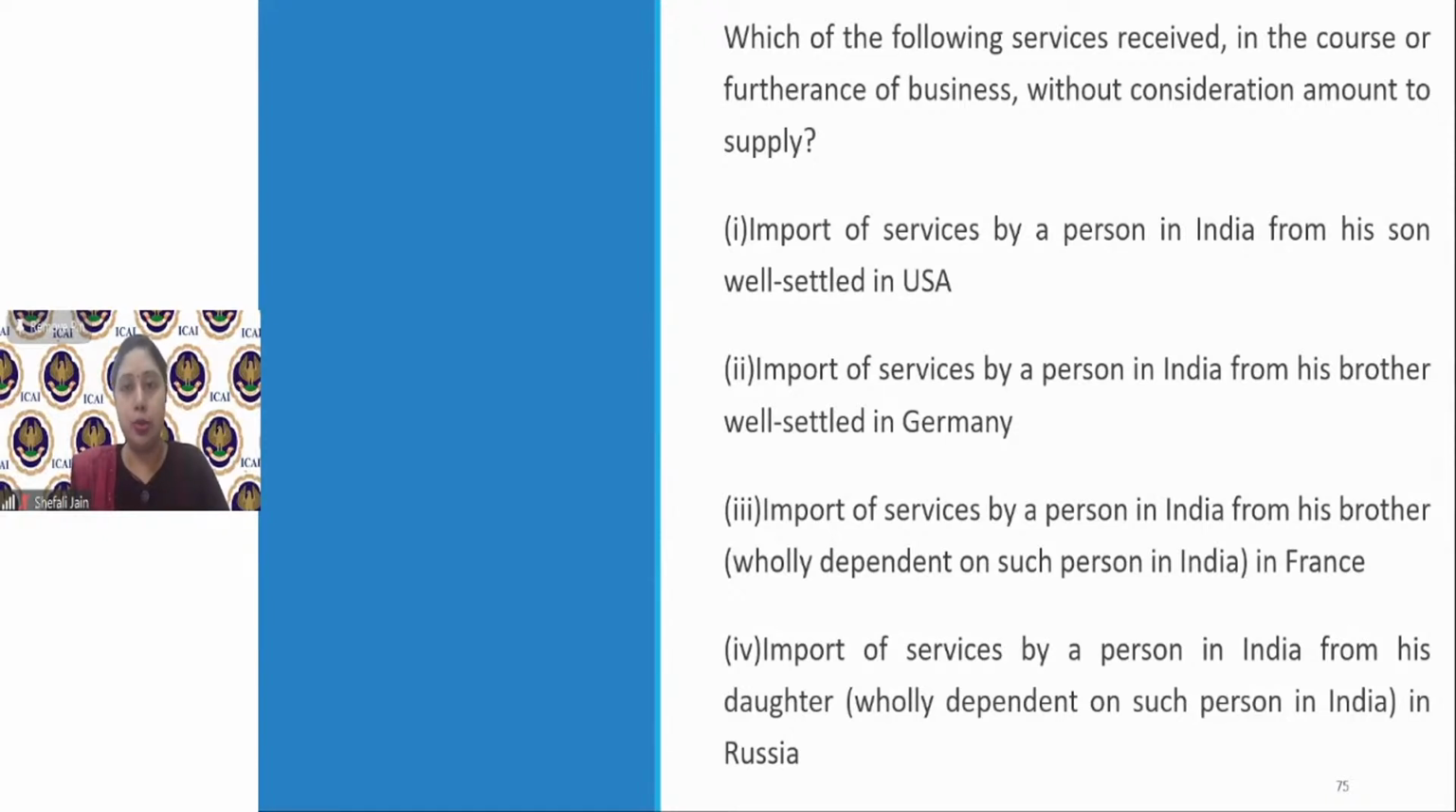All these are the cases of import of services. So you know which clause, which particular para we are referring to. Para 1 of schedule 1 you have to focus on. Just now we had done a question on that. Now I think it should be very, very easy for you for all these 4 points.